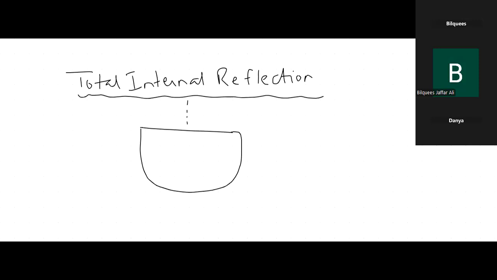What will happen to this light ray when it is incident on the normal? It will reflect back in the same place? No, this is a transparent block. It will go through in a straight line. It won't bend. It will pass through the glass, right? Yes, like this. Clear?